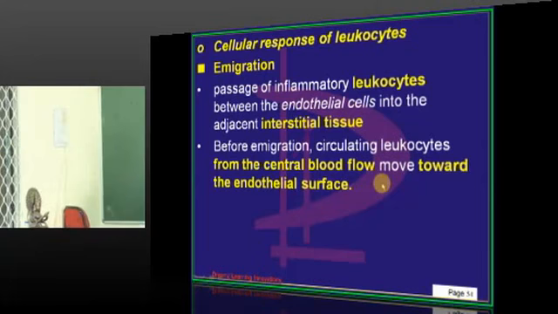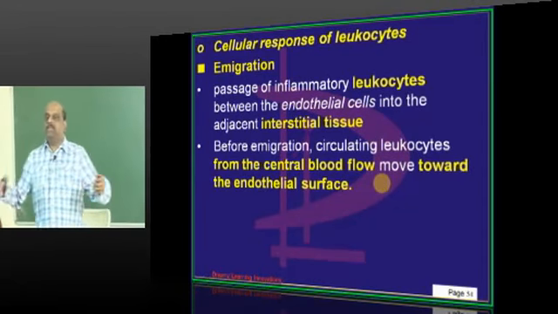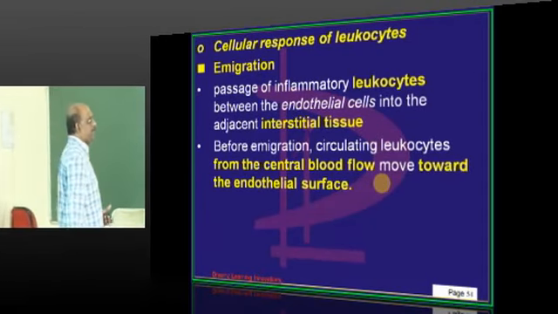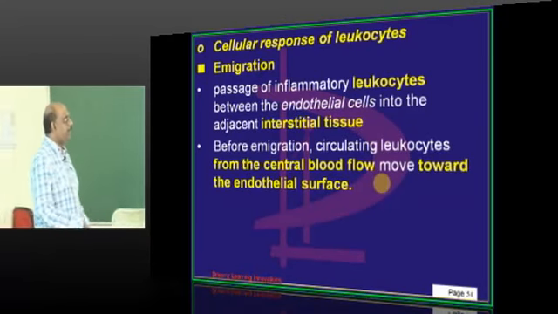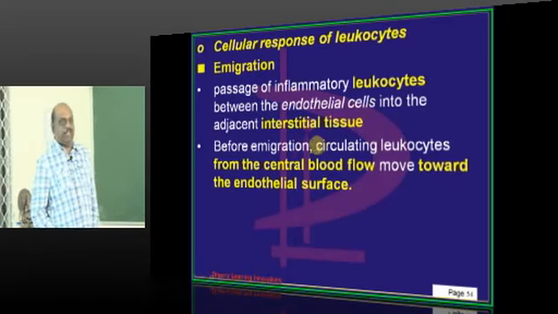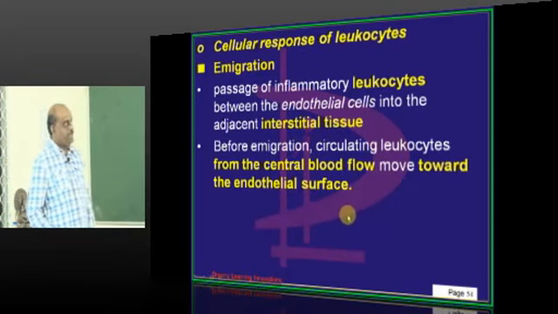Now, doctor, what are the various cellular responses of the leukocytes? First, they need to immigrate. Immigrate from where to where? Between the endothelial cells into the adjacent interstitial tissues.